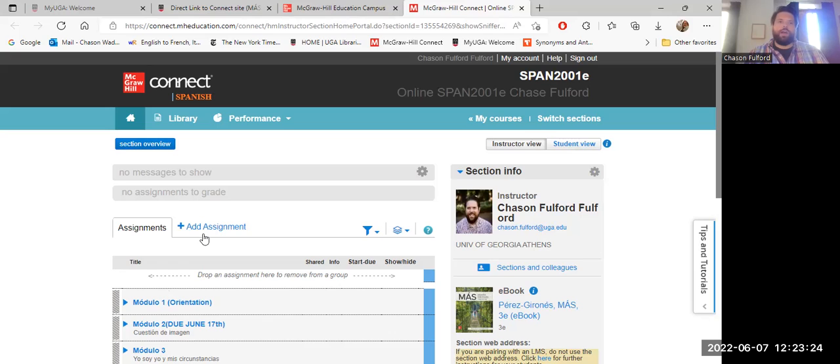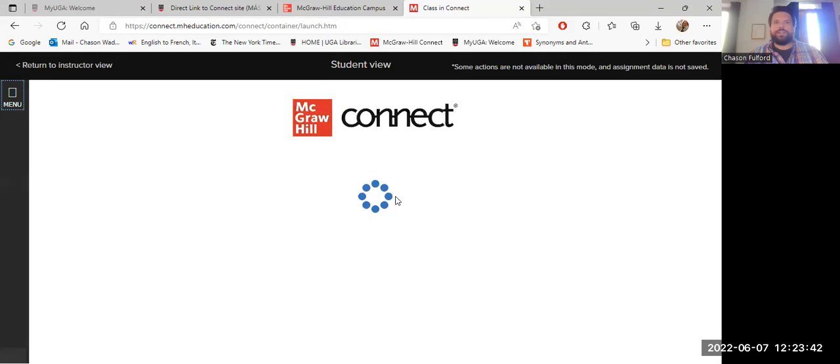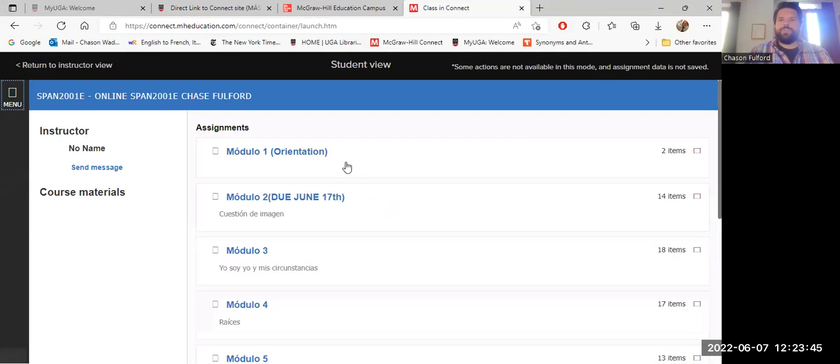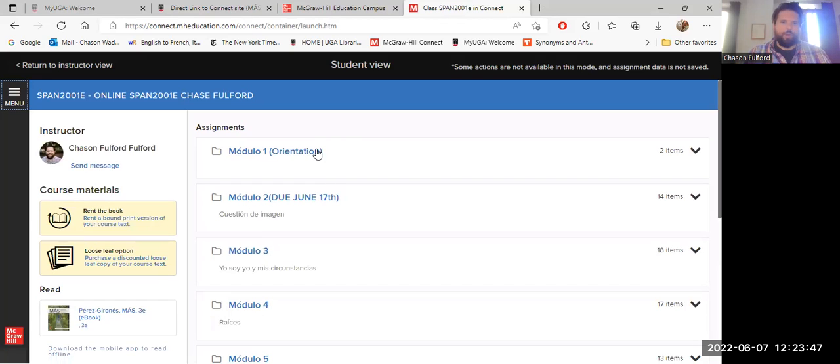Okay, so like I mentioned to you a second ago, this looks a lot different from the page that I'm thinking that you guys are accessing. This is the instructor view. I'm going to go on over to the student view. All right, and as you can see, this is entirely different. Okay, so everything is set up for you by modules, and they correspond with what's on eLC.